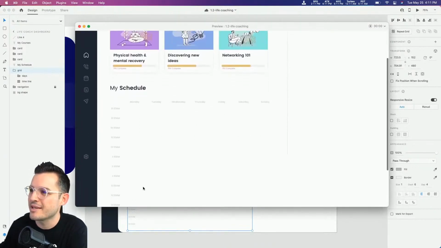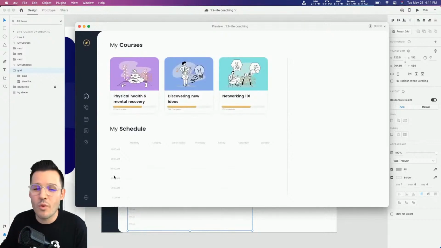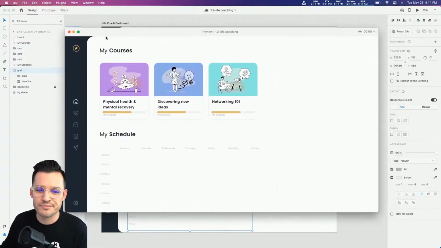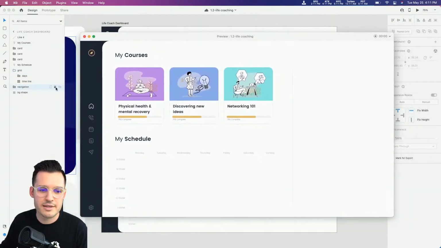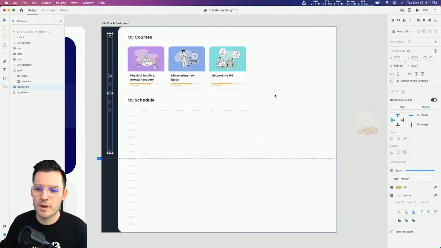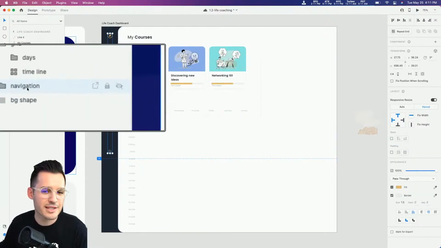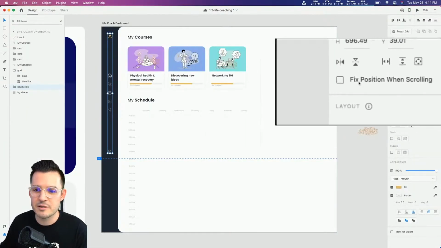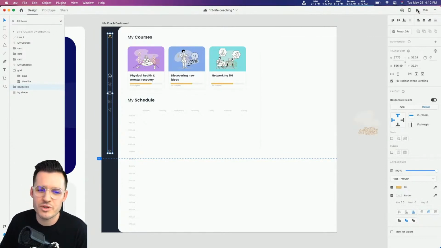But one thing that's happening is our navigation is also leaving. It's scrolling up. Maybe we want that to stay in place. We can do that. All we have to do is select that navigation. So let's select it there in our layers panel. Let's unlock it so we can work on it. I'm going to turn my prototype off so we can see a little bit. With navigation selected, I'm going to head over and say fixed position when scrolling. That's all. It's the magic of fixed position when scrolling.